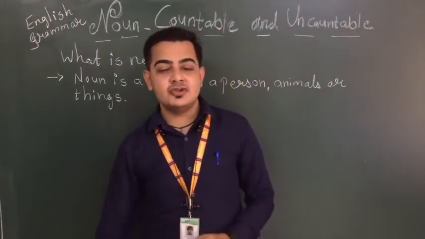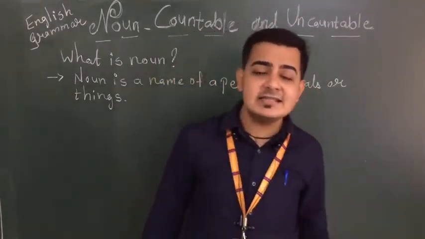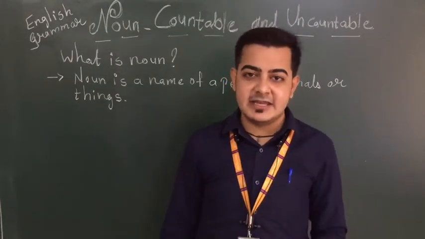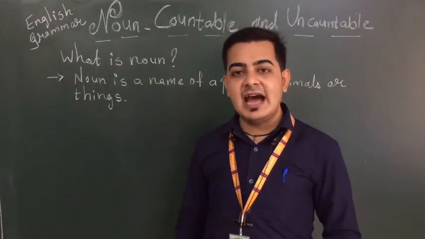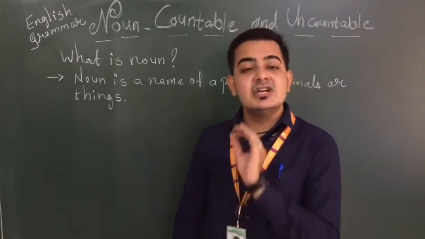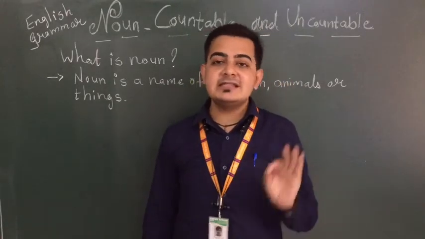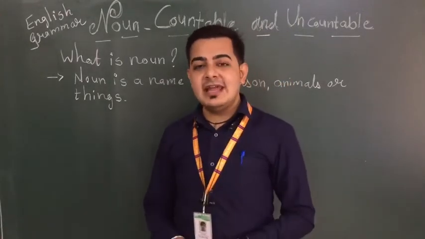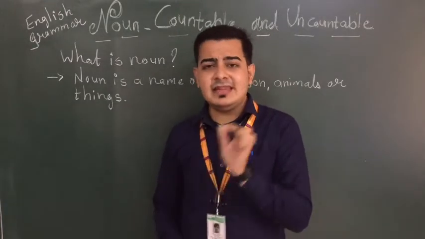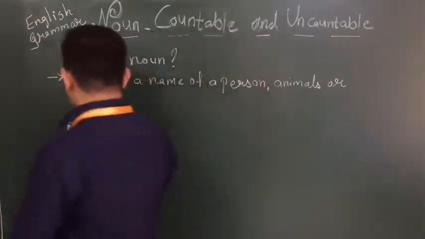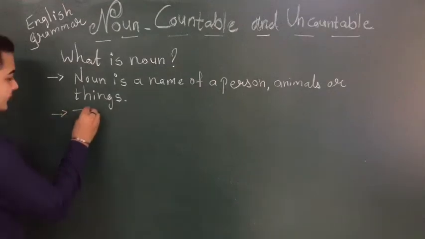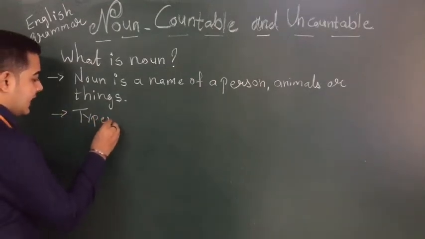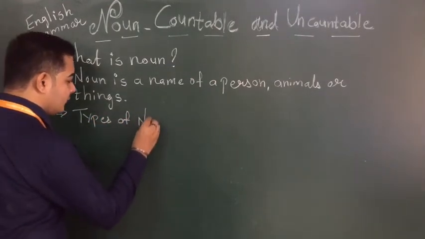And let me tell you students, noun is the simplest among all the parts of speech. How many parts of speech we have? We have 8 parts of speech. So noun is the simplest among all. So next we have types of noun, students. So what includes in it? Types of noun.